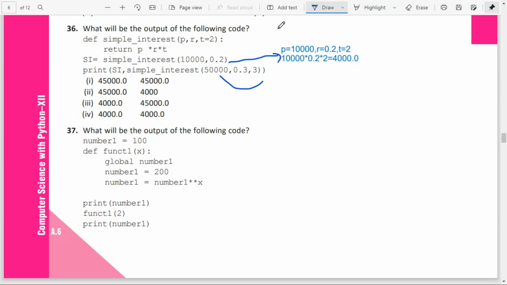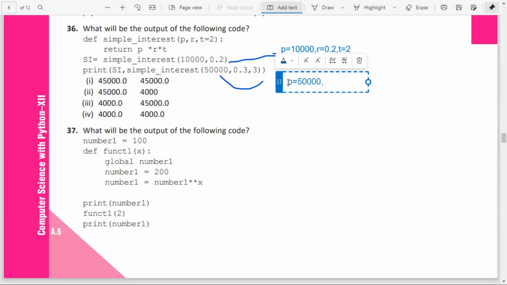Now for the next simple interest call, let's check what the output will be. Here P is equal to 50,000, comma R is equal to 0.3, comma T is given as 3, so the default value will not be taken.